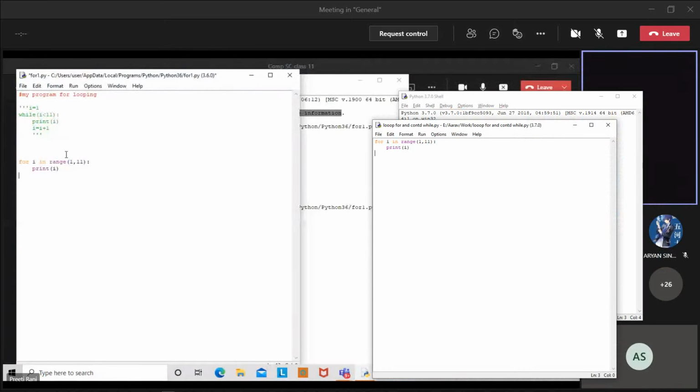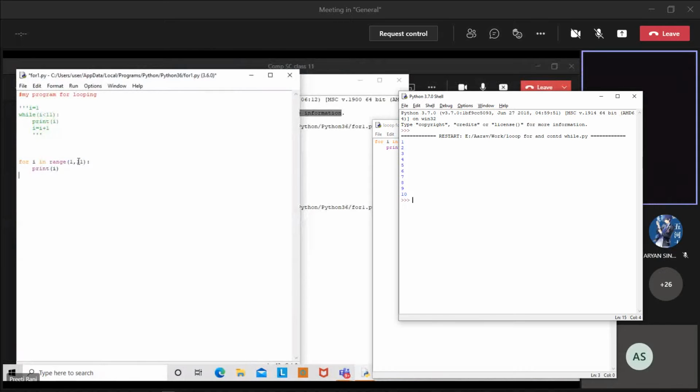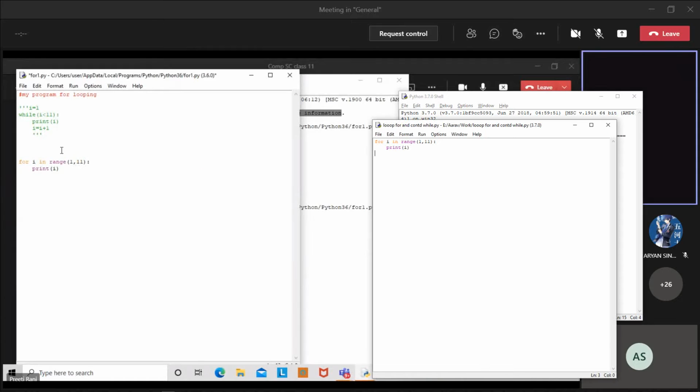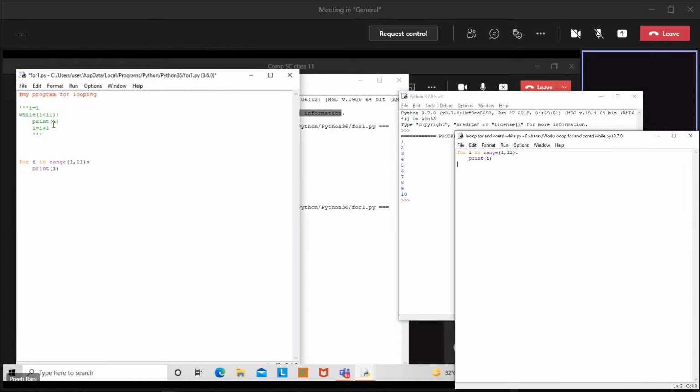Okay, it was excluding the outer range part. Okay. It means it will take the numbers from 1 to 10, not 11. It will not take 11 according to the for loop. Okay. These 3 parts, it is the same.